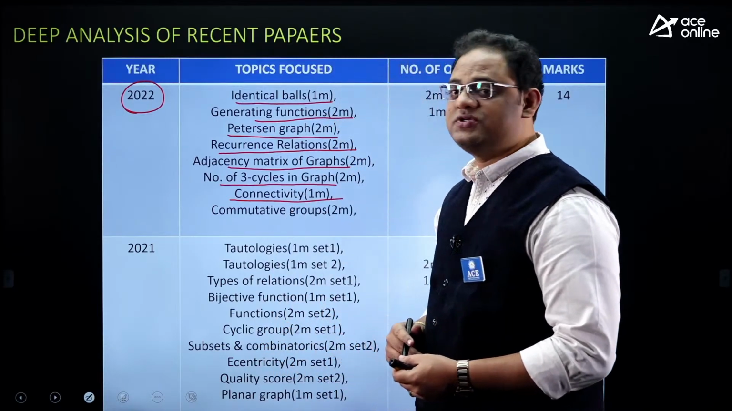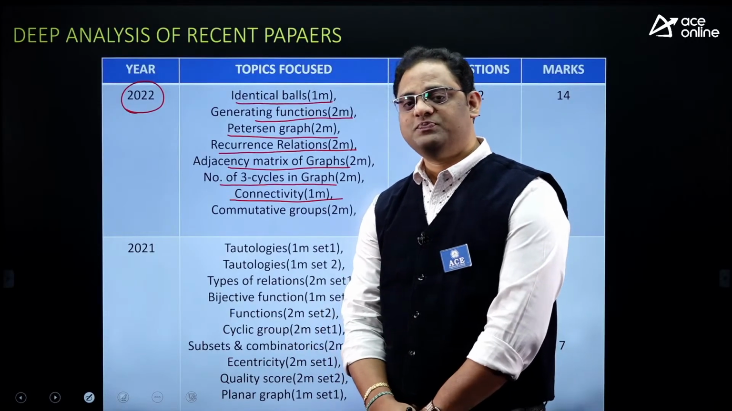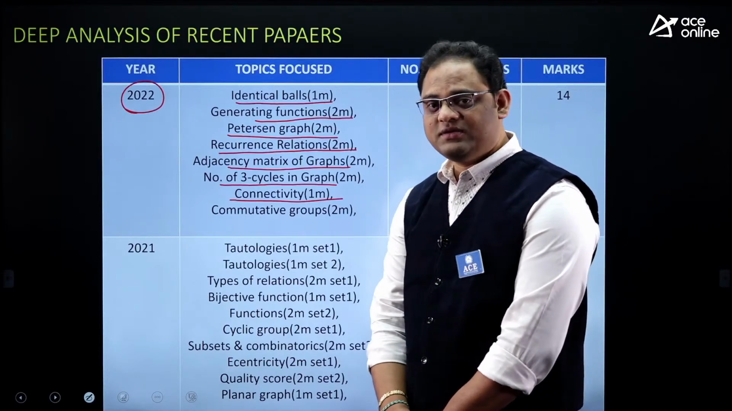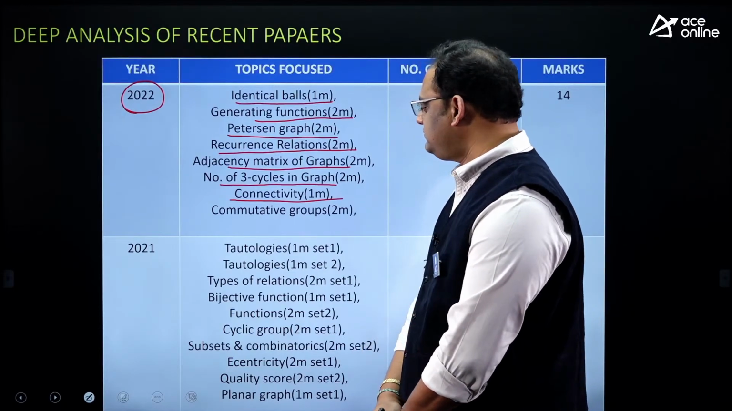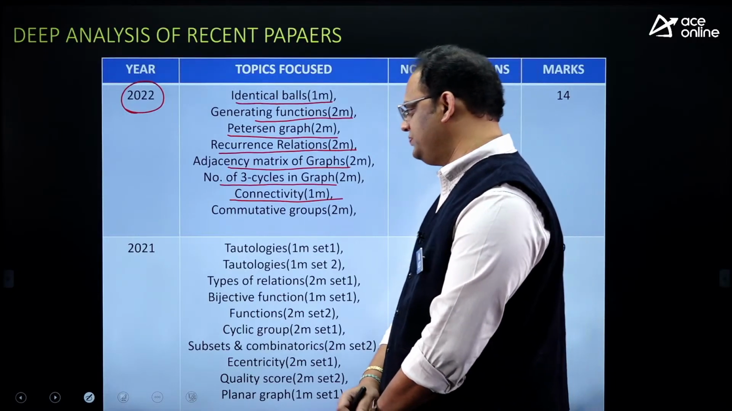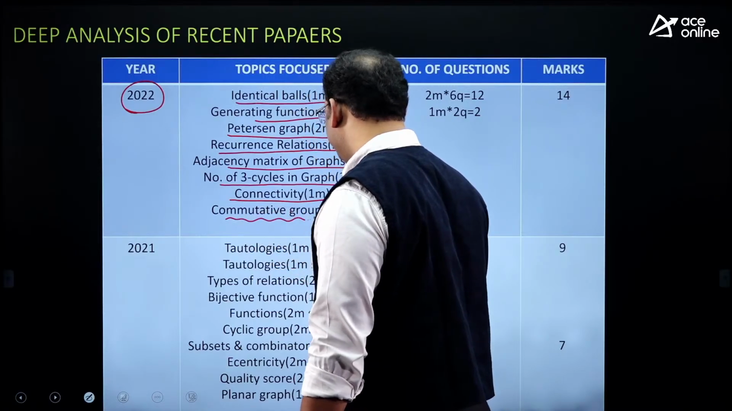Yes, they framed a question about the maximum number of edges possible in a disconnected graph, something like that. Some question is available. And they also framed a question on commutative groups. From group theory, they framed the question on commutative group.